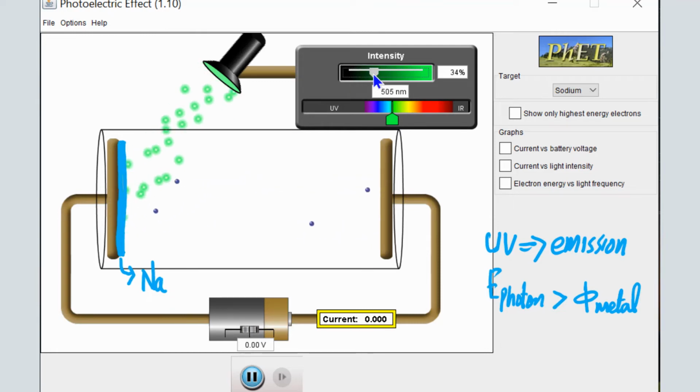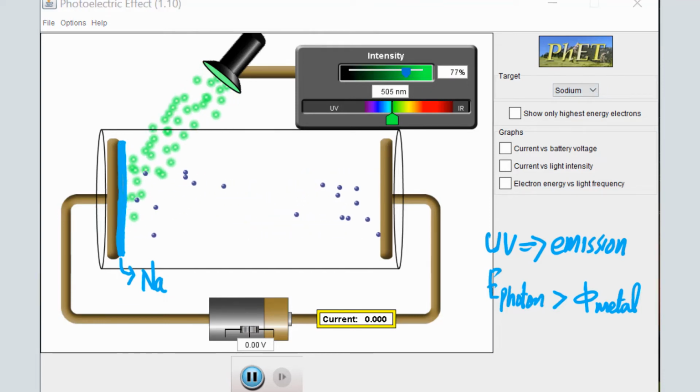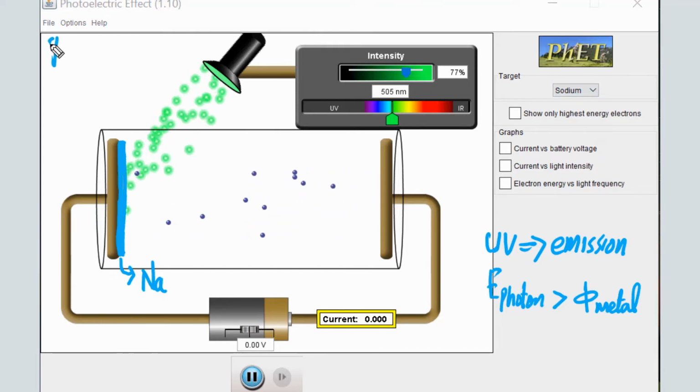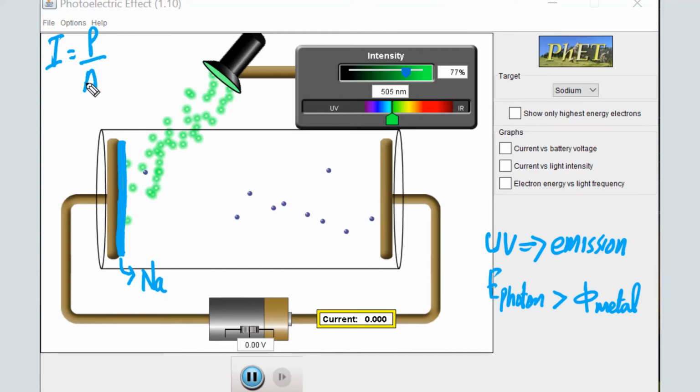If I increase the intensity of green light, you will see more photons are coming. Higher intensity simply means a higher number of photons. Let's try to understand a little bit about intensity. Intensity is simply equal to power over area.